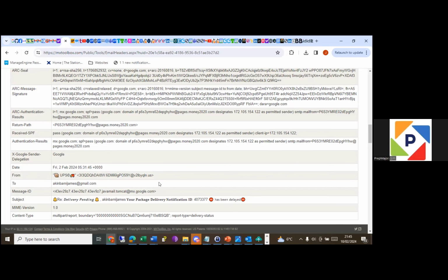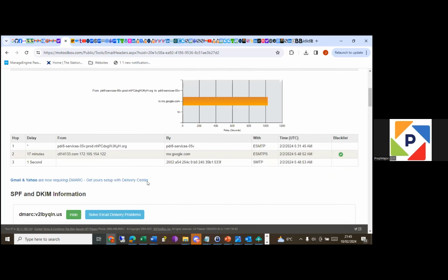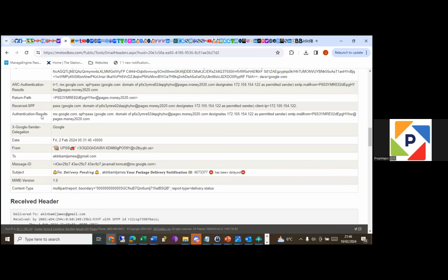So two things that you look at, to make it very simple as a SOC analyst: look at the sender's address, the from address, and the return path. Always look at those two. If they are not the same, it's phishing. That means this email address has been spoofed, meaning that somebody is acting on behalf of somebody else.